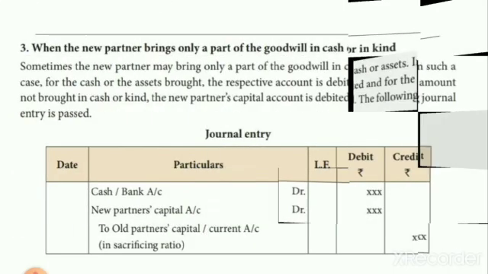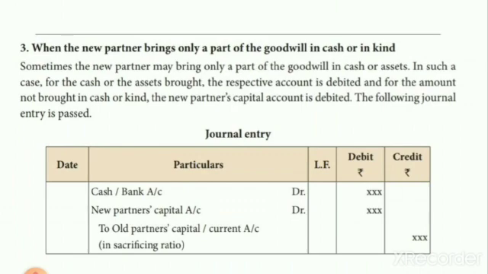The next one, when the new partner brings only a part of the goodwill in cash or in kind. So when the new partner brings half of the amount for goodwill in cash, the remaining part he didn't bring, the amount he brought should be shared among the partners in the capital sharing ratio. In the same way, the amount he didn't bring should be transferred from the new partner's capital account.